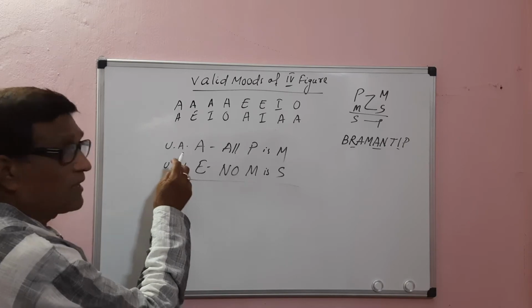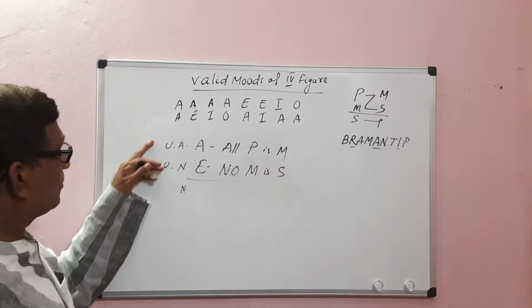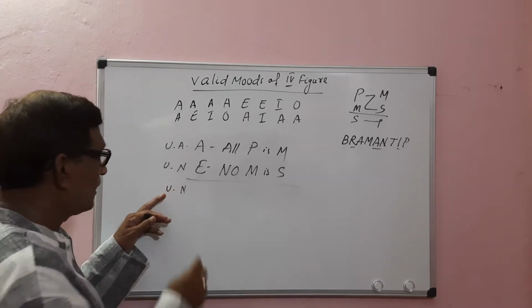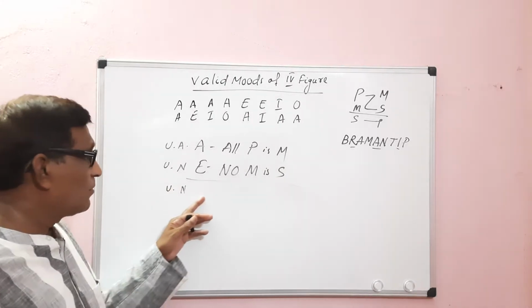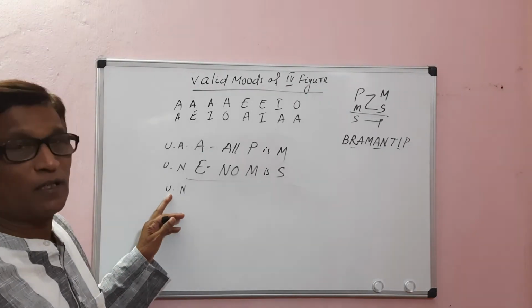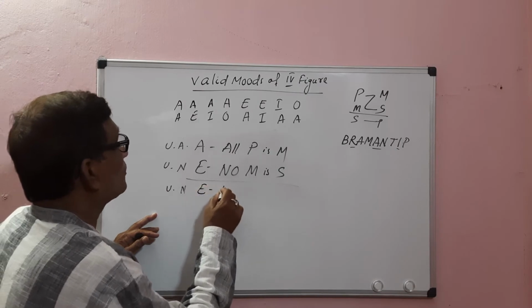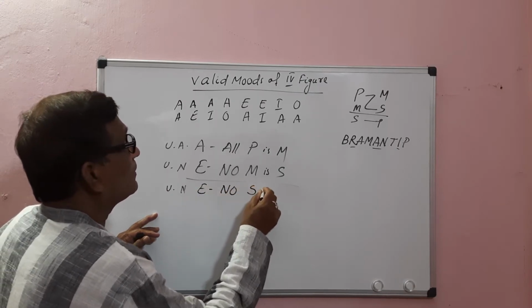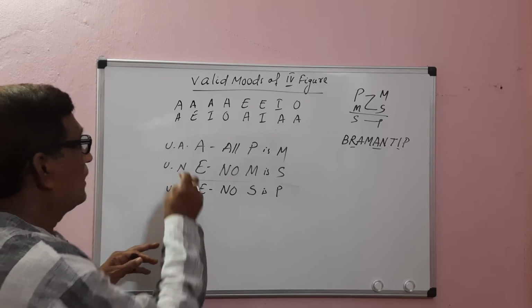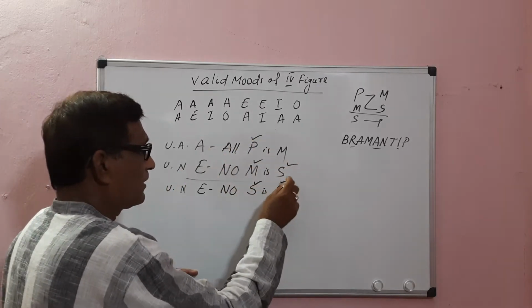One premise is affirmative and one is negative, so the conclusion must be negative. Both are universal, so the conclusion must be universal. First we make it universal, and if there is any fallacy, then we try to make it particular. Universal negative means E proposition: No S is P. An A proposition distributes the subject, and an E proposition distributes both subject and predicate.